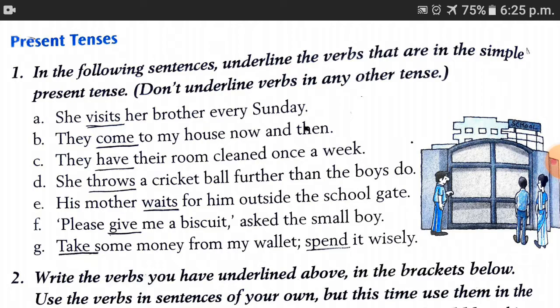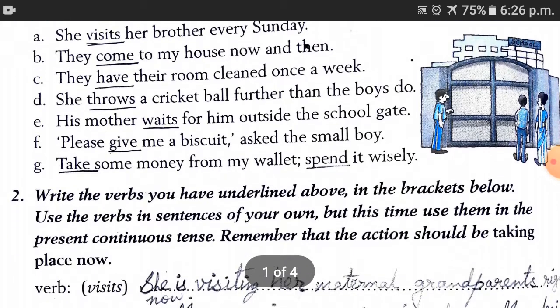Don't underline verbs in any other tense. In these following sentences, I have already underlined the words that are in simple present tense. In A, visits; B, come; C, have; D, throws; E, wets; F, give; G, take and spend.